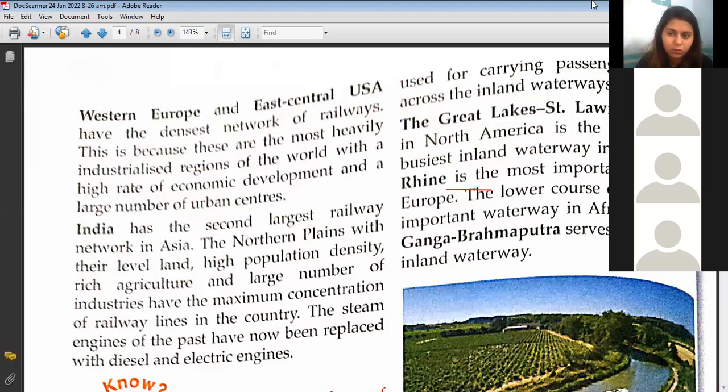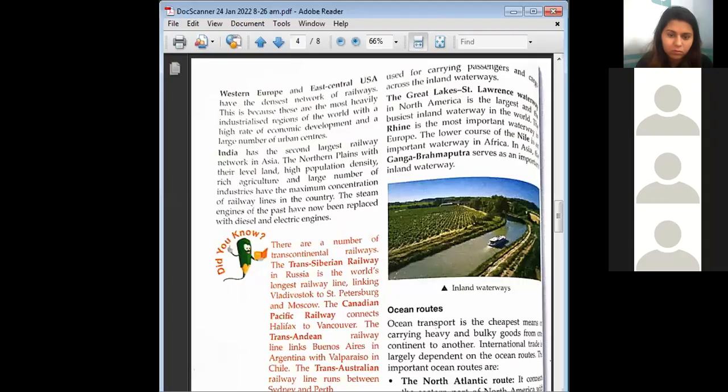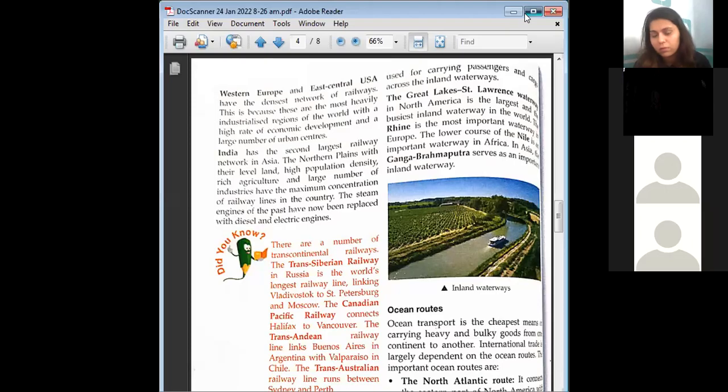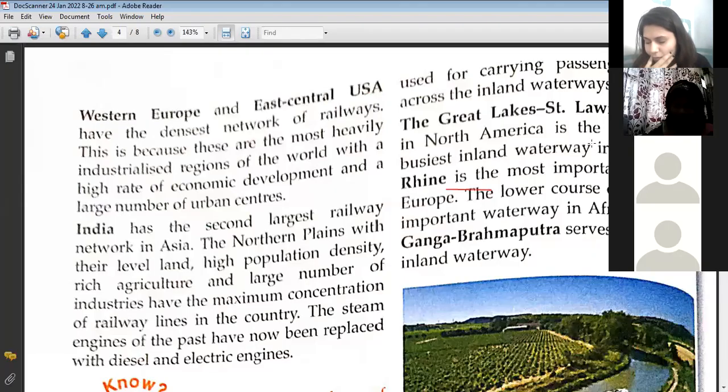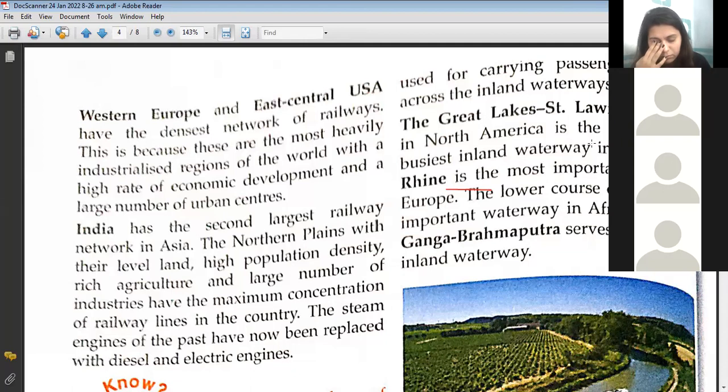Yes, ma'am. Who introduced the steam engine to us? Tell me quickly, kids. Who invented the steam engine? Have you heard the name James Watt?